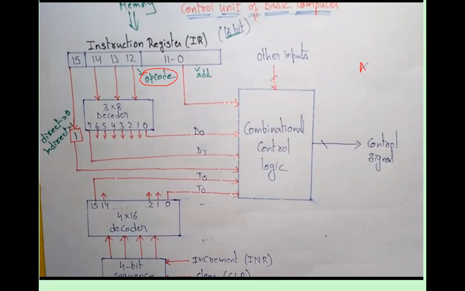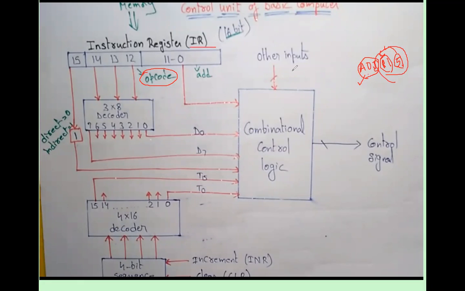For example, ADD R1, 5. This ADD is the opcode. The R1 register is there, and we have to add 5 into the R1 register. So this is the opcode and this is the operand.